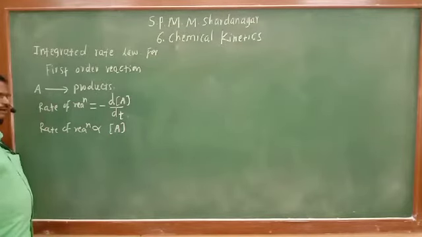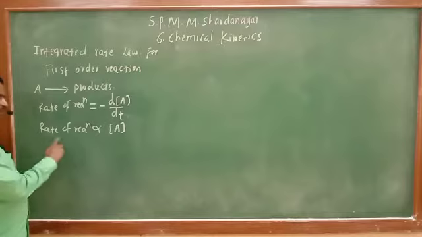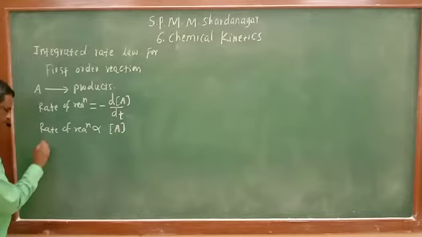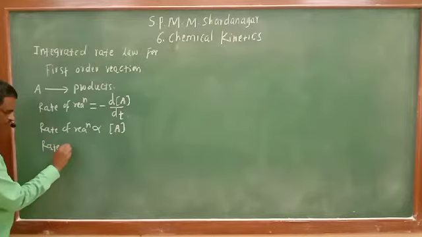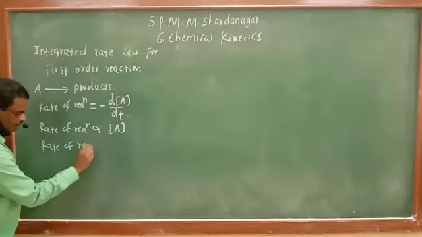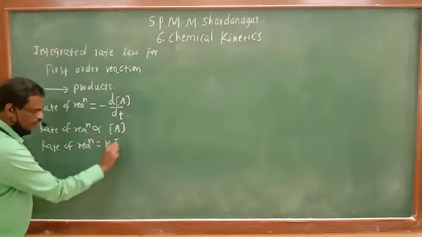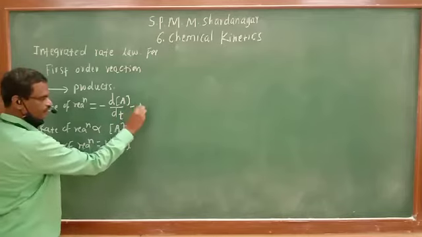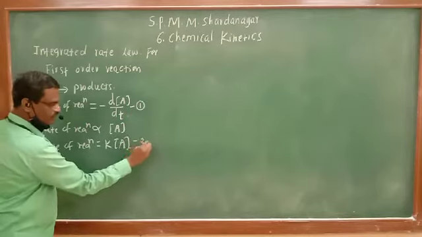Therefore, if we take the proportionality constant as K, rate of reaction will be equal to K into concentration of A. Let this be equation 1 and this be equation 2.